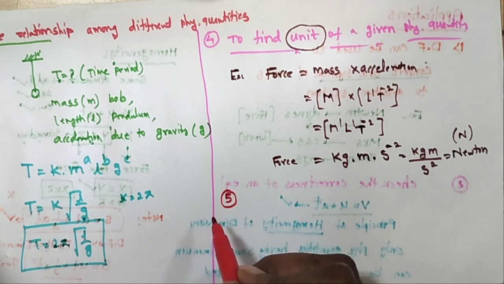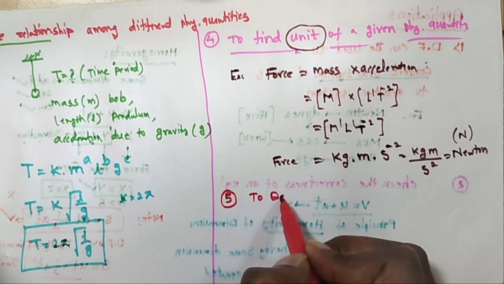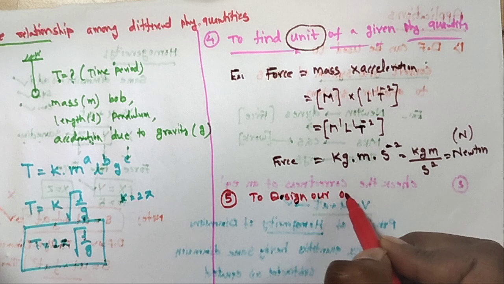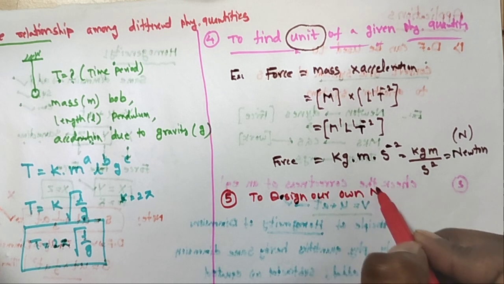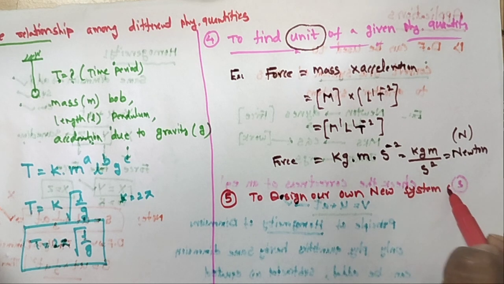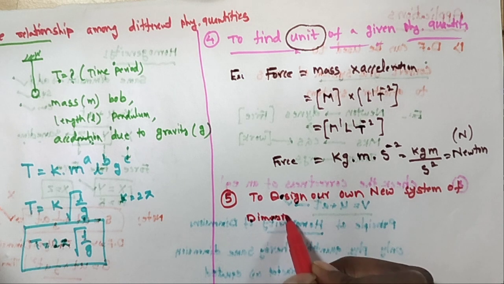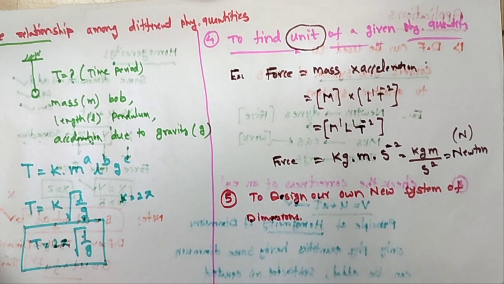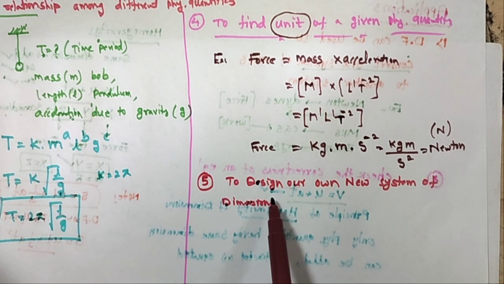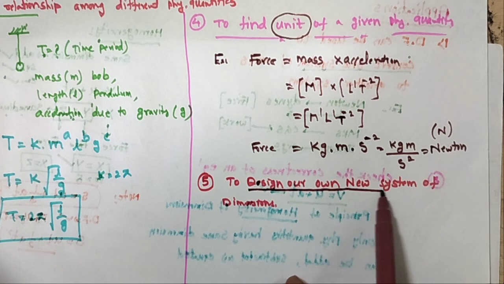So next one, the fifth one, is to design our own new system of dimensions. By using dimensional analysis, you design our own new system.